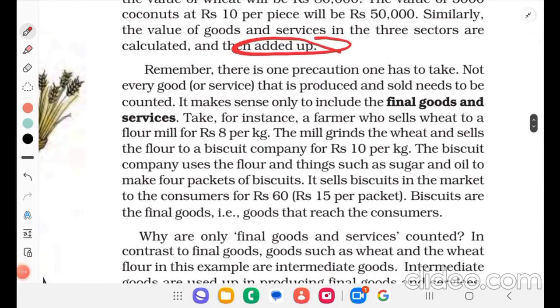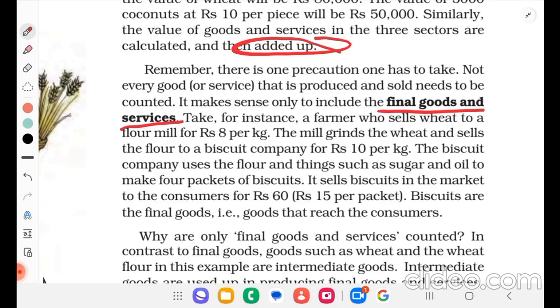Remember, there is one precaution one has to take. Not every good or service that is produced and sold needs to be counted. It makes sense only to include the final goods and services. Take for instance a farmer who sells wheat to a flour mill for rupees 8 per kg. The mill grinds the wheat and sells the flour to a biscuit company for rupees 10 per kg.